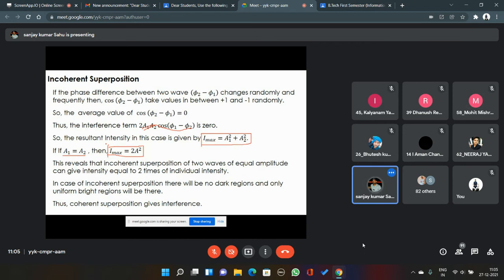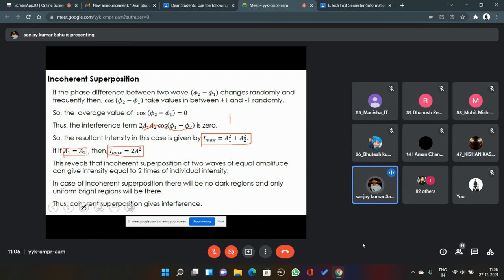Now let me ask you a question. In case of incoherent superposition, if A1 equals A2, what is the total intensity of the waves before superposition?